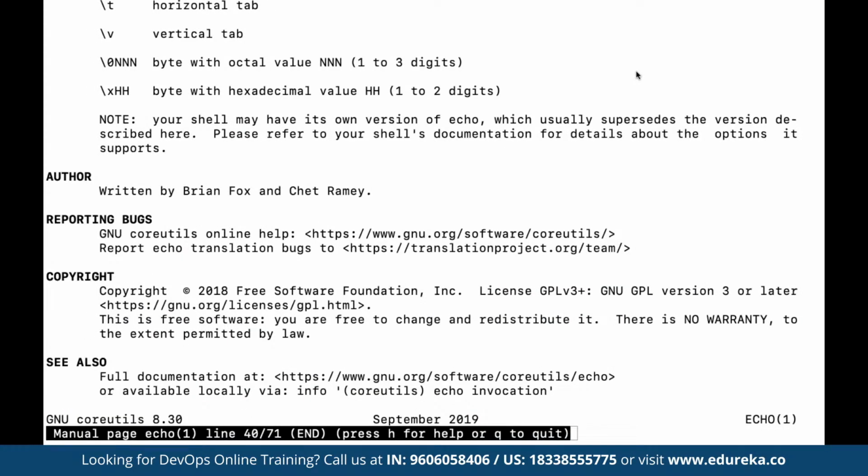Now next we have something called curl. Curl is basically a command line tool to transfer data to or from a server, using any of the supported protocols like HTTP, FTP, POP3, SFTP, SMTP, Telnet, LDAP. We can use curl to send and receive data from anywhere. Curl is something you're also going to use for installation of multiple packages and for sending and receiving data in DevOps. So here we can define curl, and then we can define the URL.